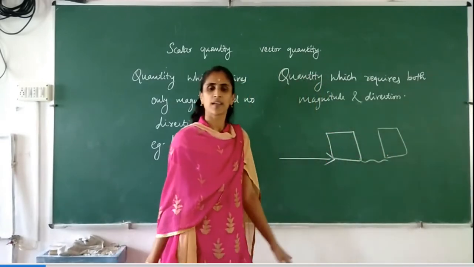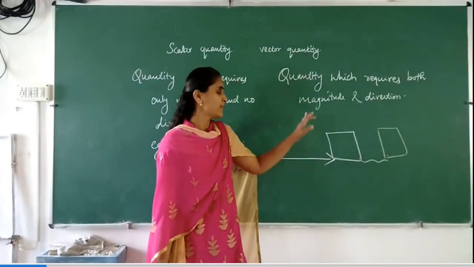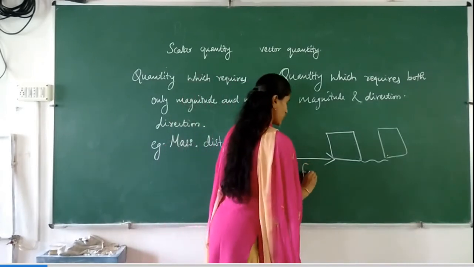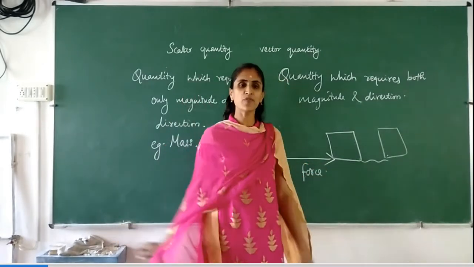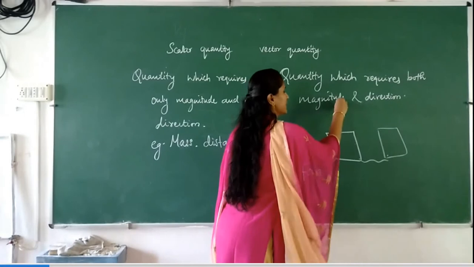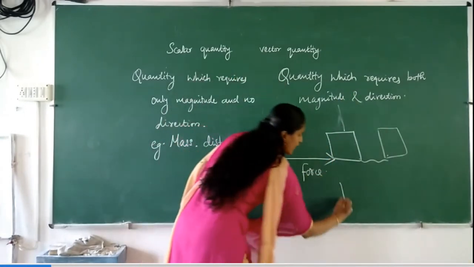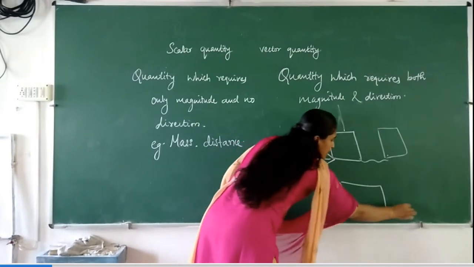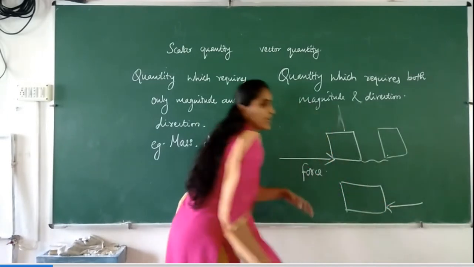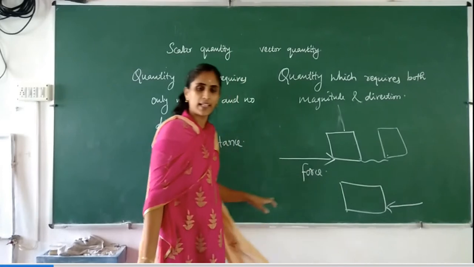But if the same force is applied in this direction, what happens? Instead of applying it like this, if we apply the force in this direction, the object will now move in this direction.